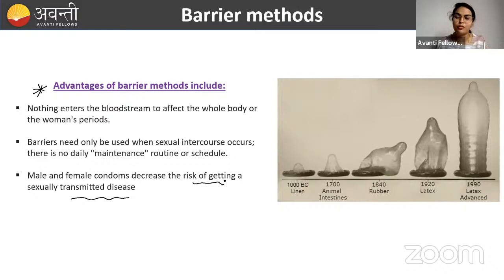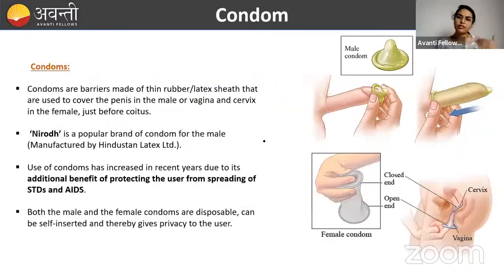That is why the condom is very widely used all over the world. Here you can see nothing enters the bloodstream and affects the whole body. The female will not be affected because nothing is secreted inside the female body. Whatever it is, it will be collected in the condom.